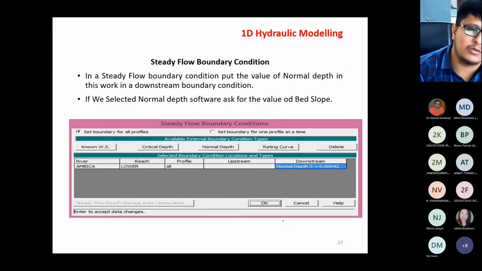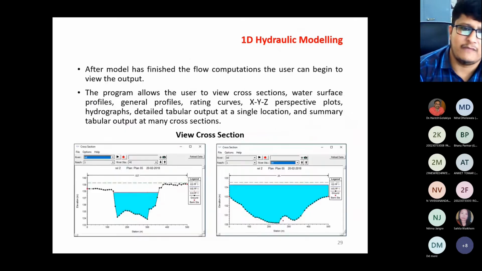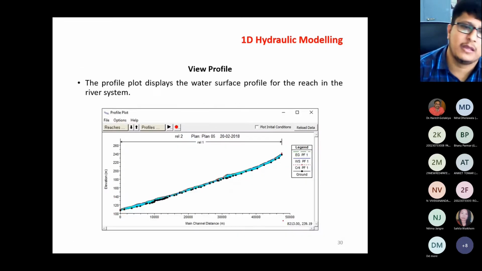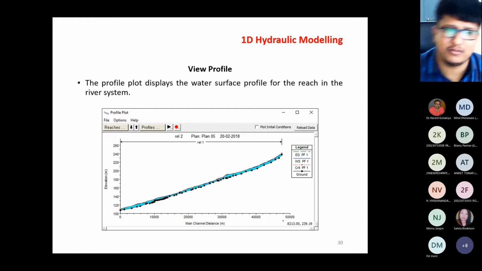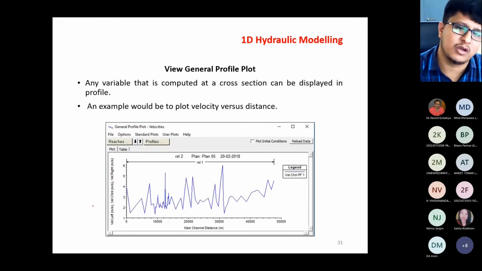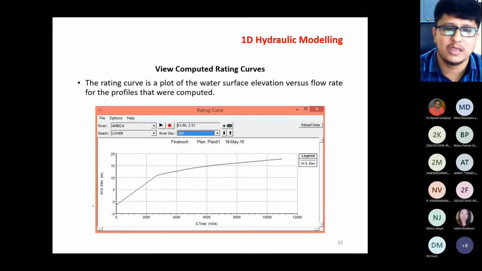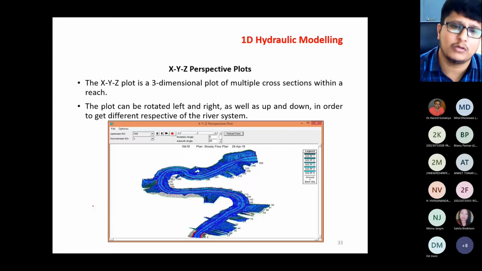This is the boundary condition. You can see, run the steady flow. This is the 1D hydraulic modeling. This type of window and this type of result you will get from the software. And this is the view profile. You will get the profile plot like this, in 3D view, for all the river reaches. This is the general profile plot, and the plot of velocity versus channel distance. This is the computed rating curve, Q versus water surface elevation, of all the cross sections.